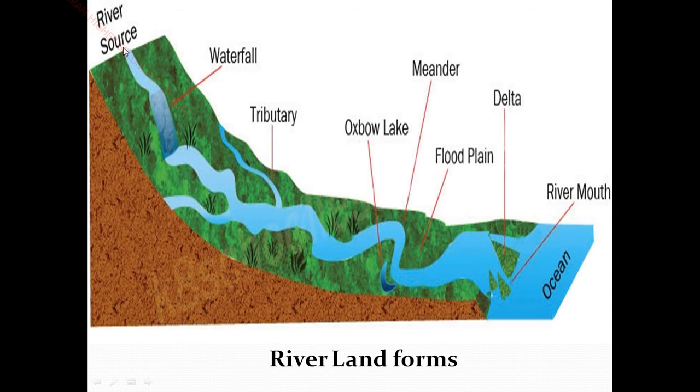And where the water springs up, that place, the origin, the starting point of the river, is called a source, isn't it? So you see here it starts from here and flows through different courses and reaches the ocean. The river landform consists of three courses. One is the upper course, this is the middle course, and this is the lower course. Okay, let us see about the river, waterfall, tributaries and so on.